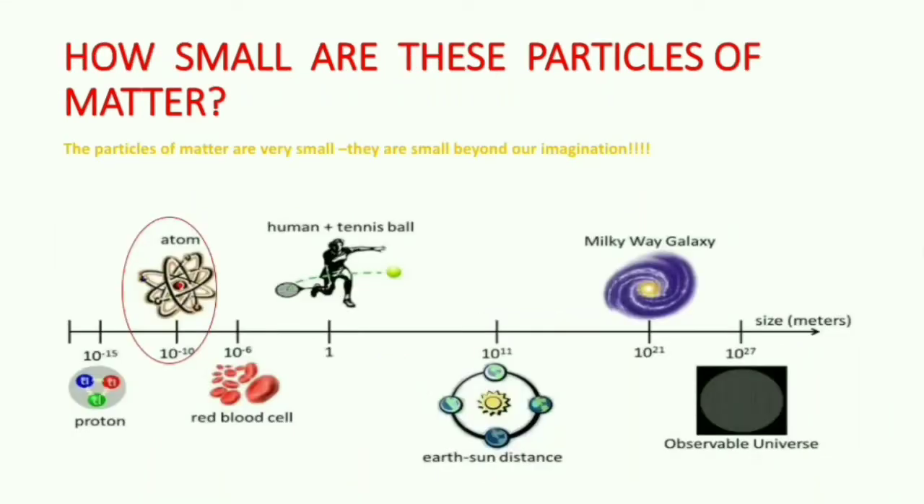Let us see how small these particles of matter are. Here is the scale which defines every object present in this universe. It starts with the observable universe, then comes the Milky Way galaxy, then the Earth and Sun distance, then the human or tennis ball size, then the red blood cells, then the atom, then the subdivision part, that is the proton, which we will understand further in other subjects.